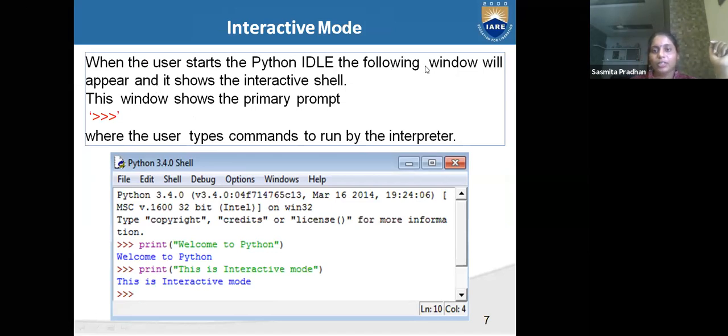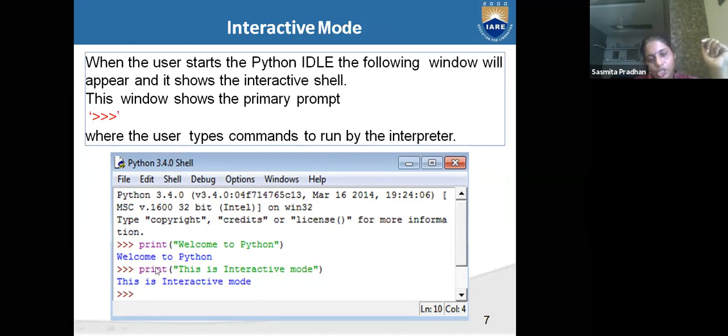See, in Python ideally the window will appear like this. See here, Python 3.4. This is the Python window, Python 3. Print welcome to Python means the output comes: welcome to Python. This is the interpreter. This is the interactive mode.